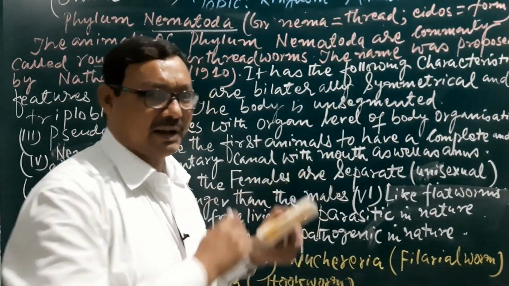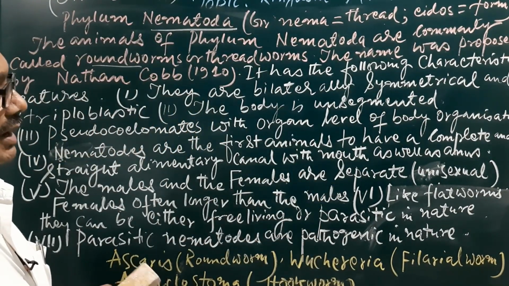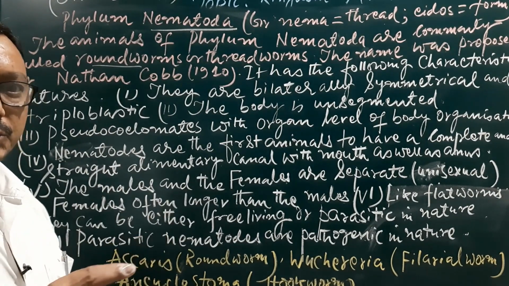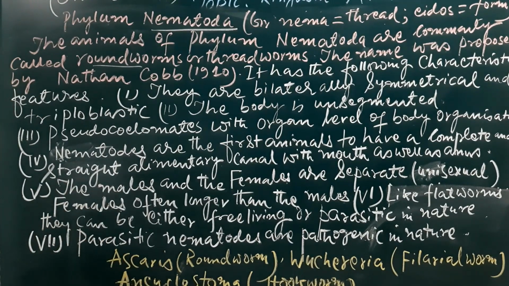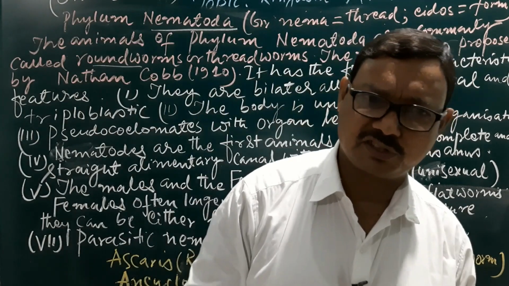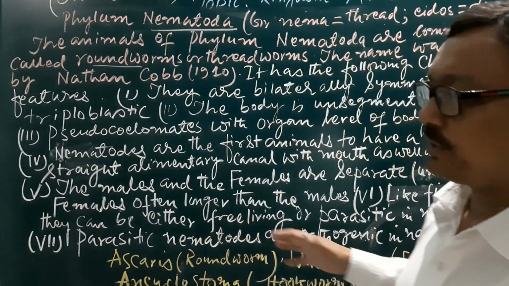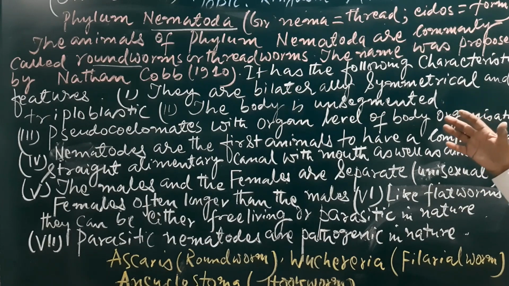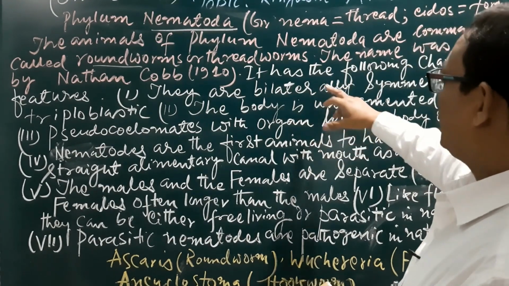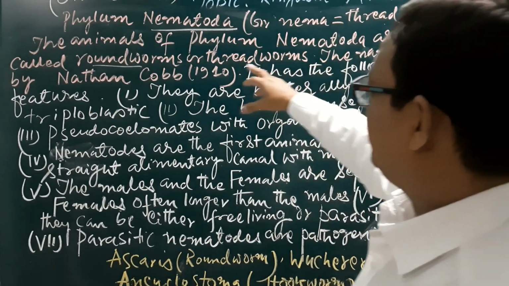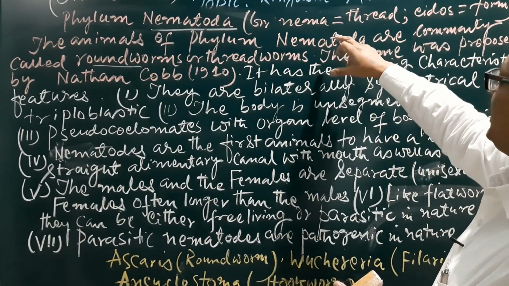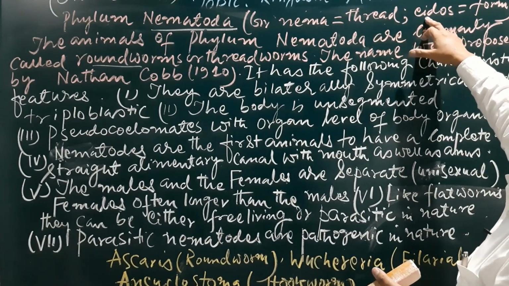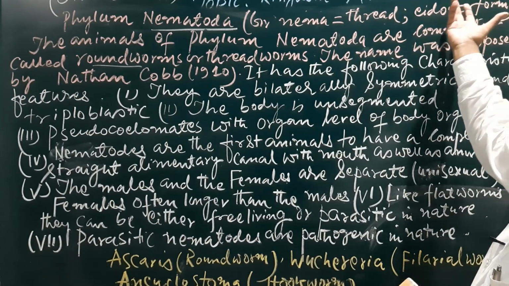All three phyla are phyla in which worms are accommodated. As their body structures and characteristic features are not similar, they have been distributed into three different phyla. Now let us know about the special features. Phylum Nematoda is taken from the Greek words nema, which means thread, and eidos, which means form, that is, thread form.